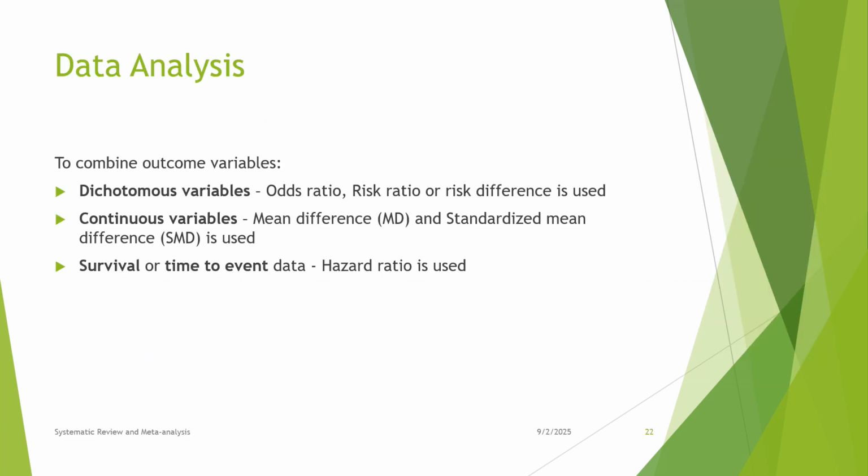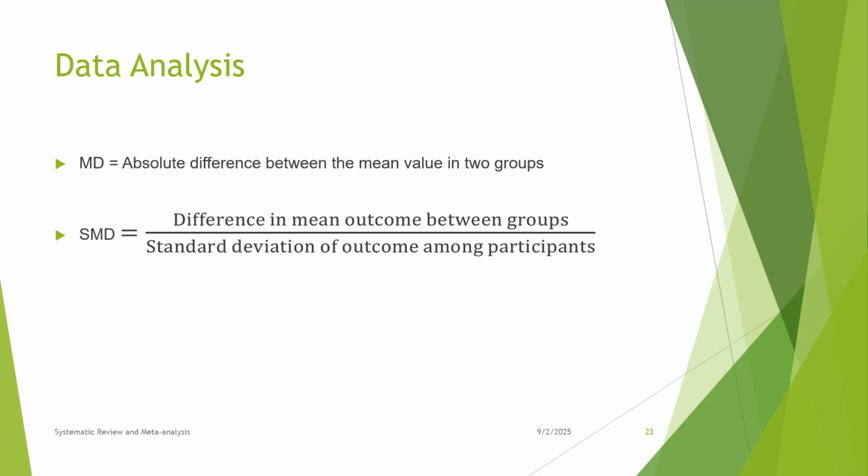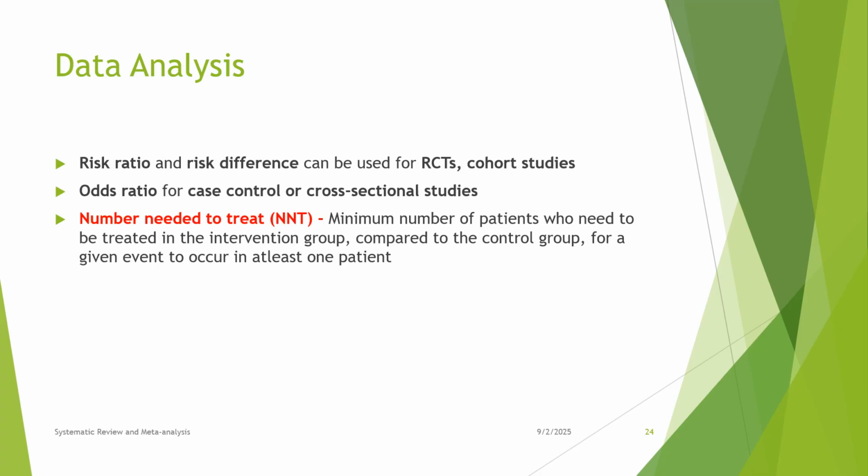Data analysis to combine outcome variables: for dichotomous variables, odds ratio and risk difference are used. For continuous variables, mean difference and standardized mean difference are used. For survival time-to-event data, hazard ratios are used. MD is the absolute difference between the mean values in two groups. SMD is the difference in mean outcome between groups divided by the standard deviation of the outcome among participants.